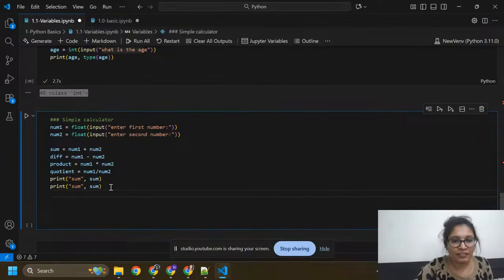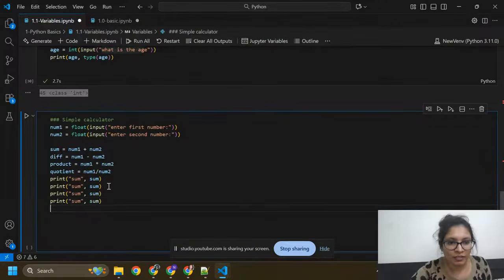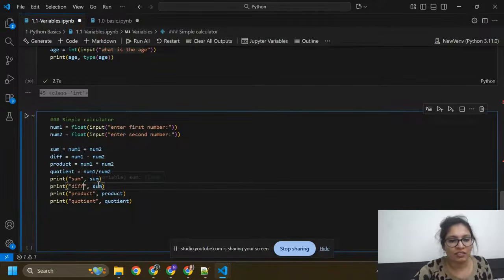Print difference, print multiplication, print division. So we can print these things. I just need to print difference. So this is the basic simple calculator.